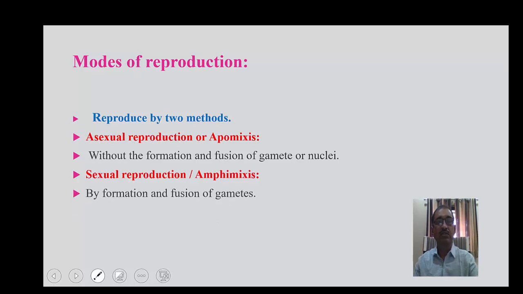The reproduction which takes place by the formation and fusion of gametes is called sexual reproduction. In this sexual reproduction, generally, male and female gametes are produced, and after fertilization, fusion of gametes takes place to form the diploid condition.